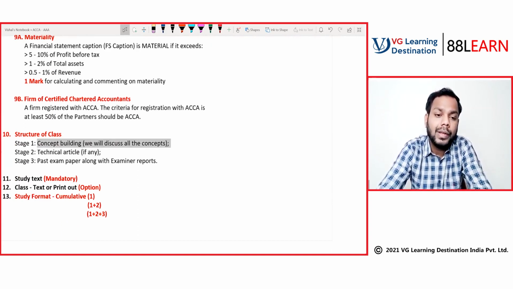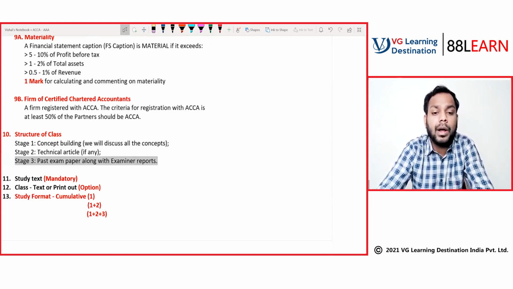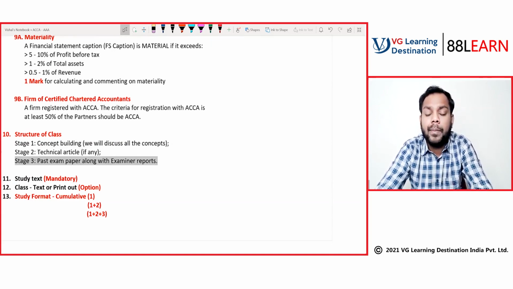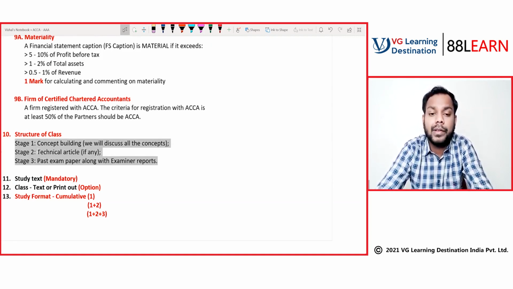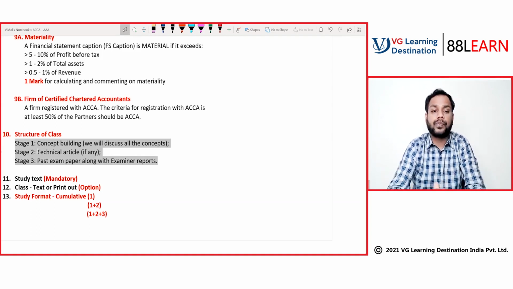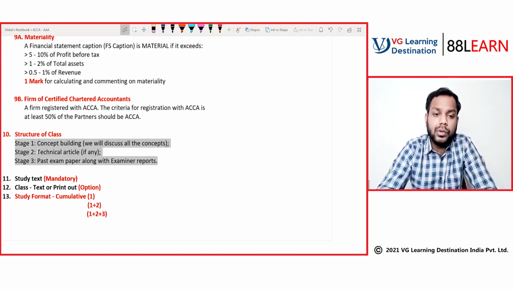So whenever we are discussing any concept, we will not only discuss the concept, but also any technical article pertaining to it. In the third stage, we will be practicing the exam paper, and I will also be giving you important takeaways from the examiner's report. So that's how our class will be structured going forward.